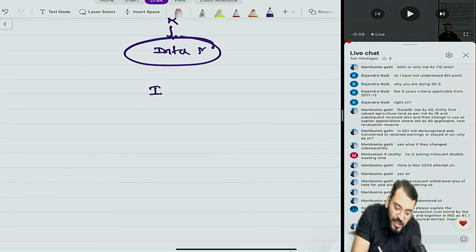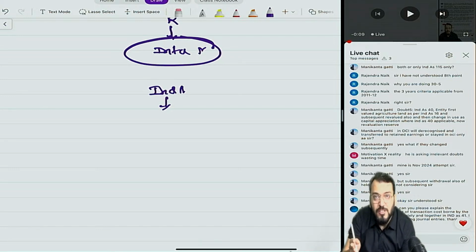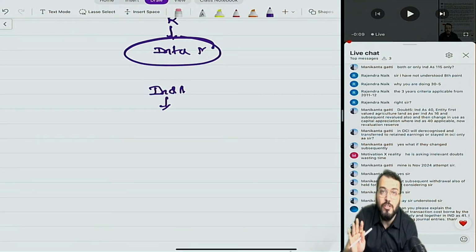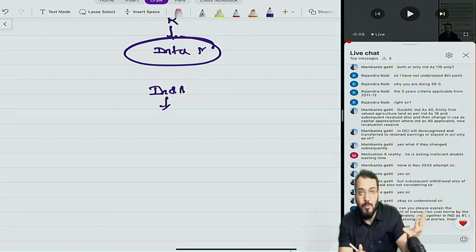Now what Ind AS 16 says is that on derecognition of the asset, the entire revaluation surplus will be transferred to retained earnings. So right now, can I say it has been classified from PPE to investment property, but it has not been derecognized. So we need to wait for the actual derecognition of the asset. Till that time it will remain in the balance sheet. Once it has been classified to investment property, and then once the investment property is derecognized, from my point of view, at that point of time, the entire revaluation surplus will be transferred to retained earnings.